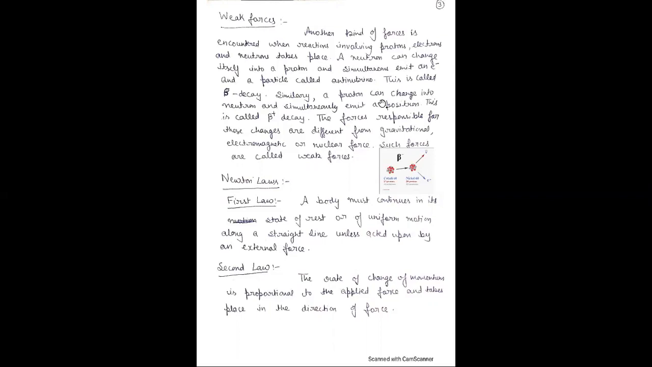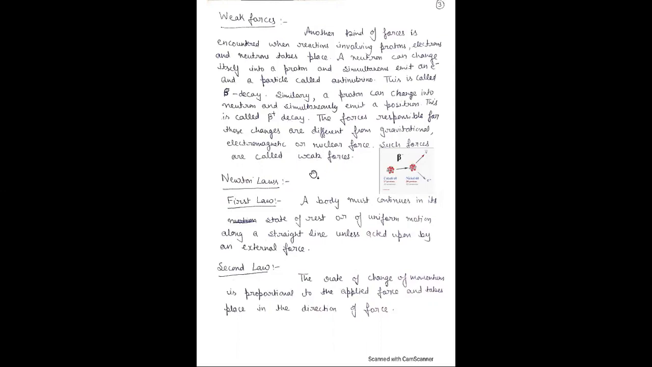Similarly, a proton can change into a neutron. Here a neutron can change into a proton. But if a proton changes into a neutron and simultaneously emits a positron, this is called beta positive decay. And the forces responsible for these changes are different from gravitational force, electromagnetic force, or nuclear forces. And these forces in radioactive decay are called weak forces. These are the weakest among all the forces.